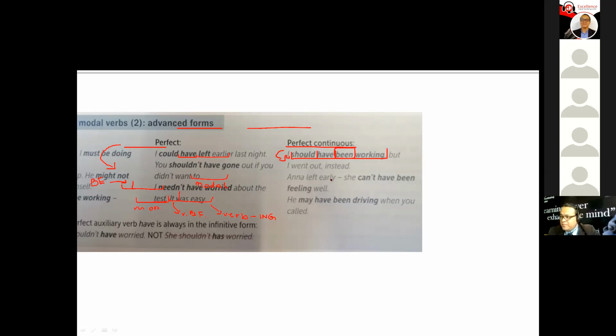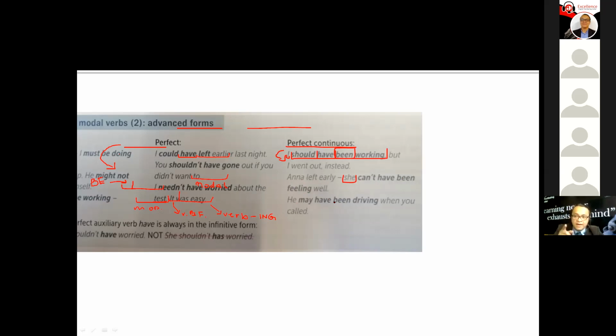In this example, Anna left early. She can't have been feeling. Sorry, we always use been plus the continuous form, right? Exactly. In the simple form, for instance, without a modal verb, I would say, I have been working.